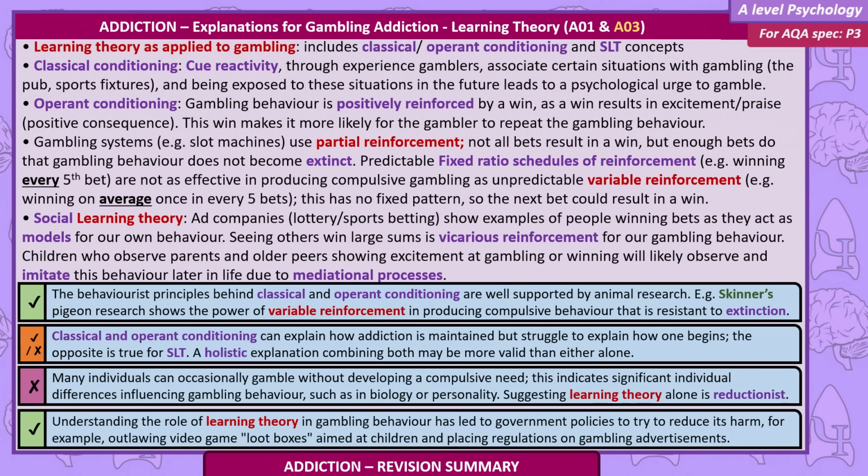Many individuals can occasionally gamble without developing a compulsive need. This indicates significant individual differences influencing gambling behaviour, such as in biology or personality, suggesting learning theory alone is reductionist. Understanding the role of learning theory in gambling behaviour has led to government policies to try and reduce its harm. For example, outlawing video game loot boxes aimed at children and placing regulations on gambling advertisements.